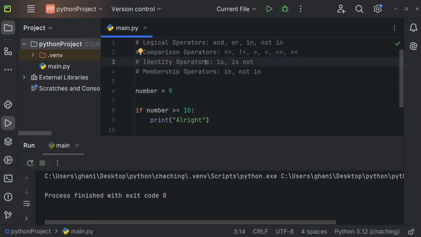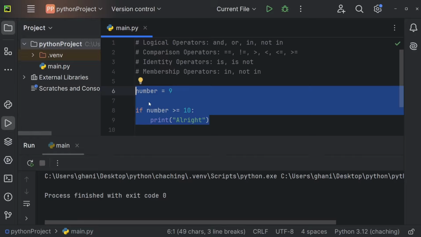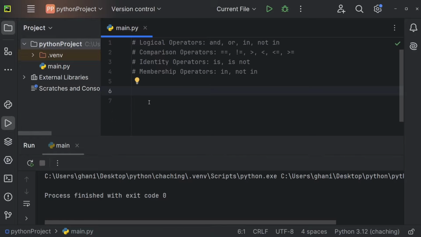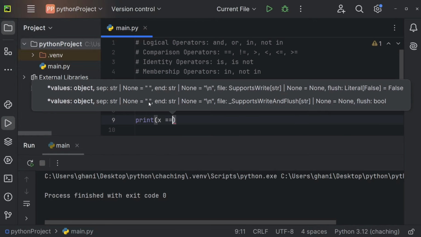Let's keep going by taking a look at the identity operators. And in order to show them properly, I want to use a list. You do not need to understand the list yet, but a list essentially just stores more values. So let's create a list x, and we create a list by using those brackets, and let's just have the values 1 and 2. And let's also create a second list, y, and that list will also have the values 1 and 2. And now let's just print x equals y.